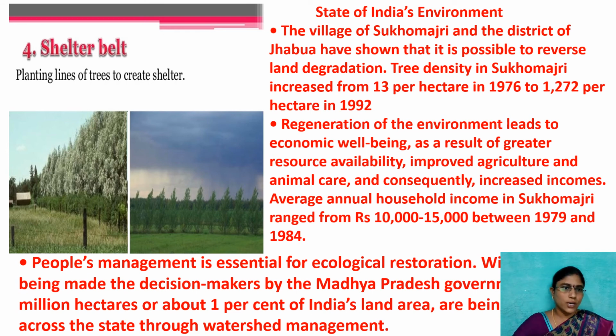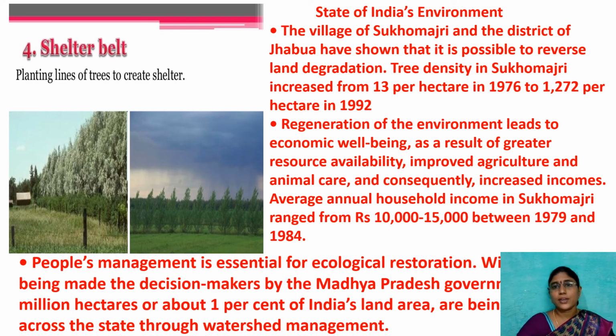Next one, shelter belt. If you are cultivating trees in lines, what we call a shelter belt. Most probably eucalyptus trees and teak trees are cultivated in this method. And this one also reduces the soil erosion.